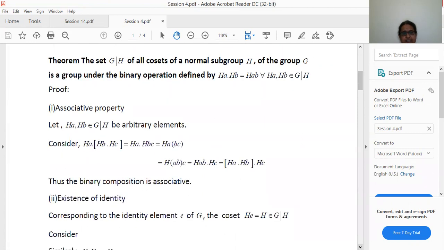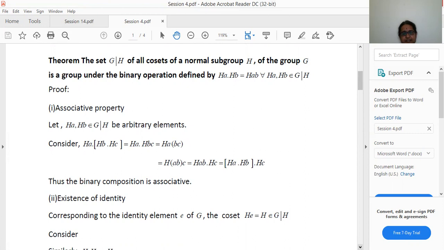Now coming to the associative property, we take three cosets Ha, Hb and Hc. Consider Ha dot Hb dot Hc. Now apply the composition, that is, Ha dot Hb is equal to Hab. So Hb dot Hc will be equal to Hbc. Ha dot Hbc, again apply the property, so this will be equal to Ha bc.